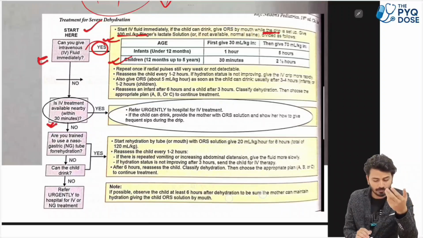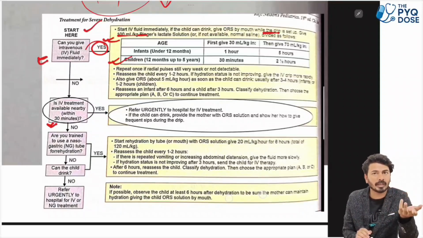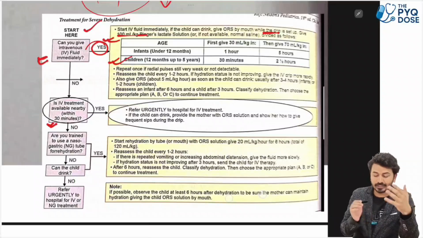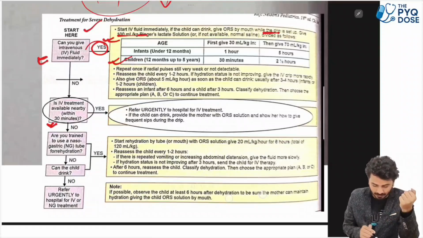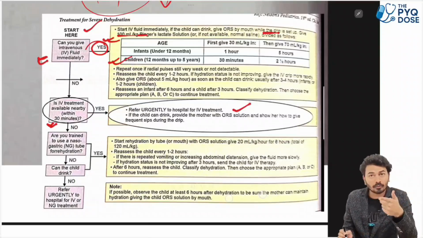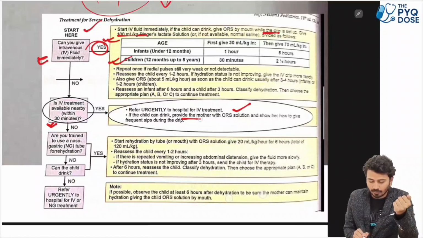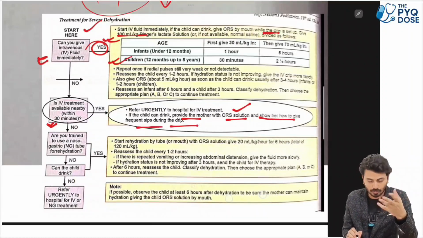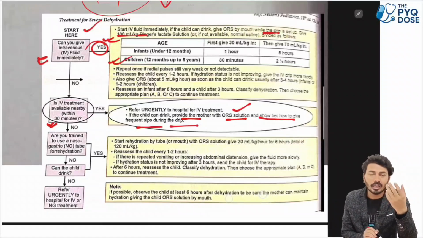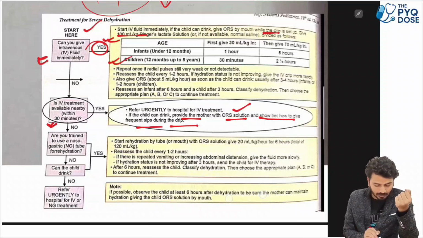Is IV treatment available nearby? If it is available in the nearby hospital and the parents can reach within 30 minutes, or the child can reach with their parents in 30 minutes, then refer urgently to the hospital for IV treatment. If the child can drink, provide the mother with ORS solution and show her how to give frequent sips during the drip. We have already covered this.